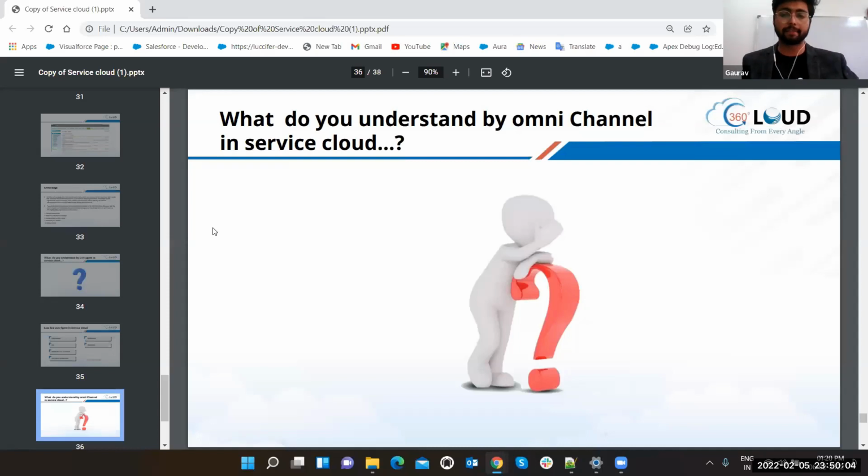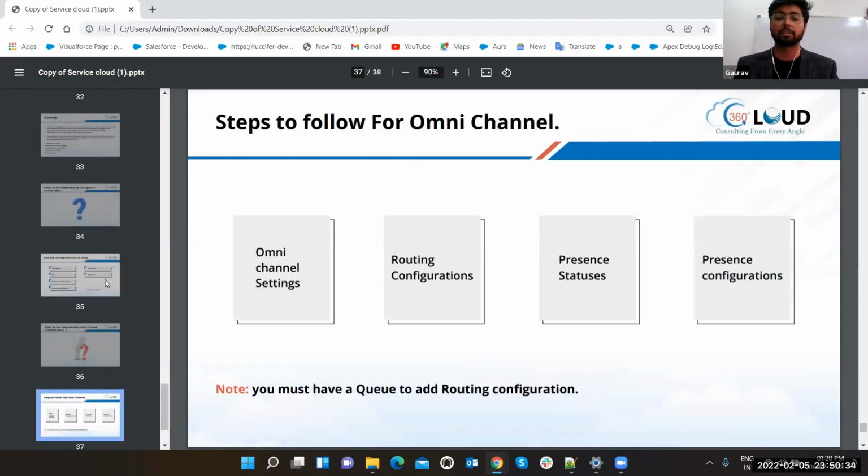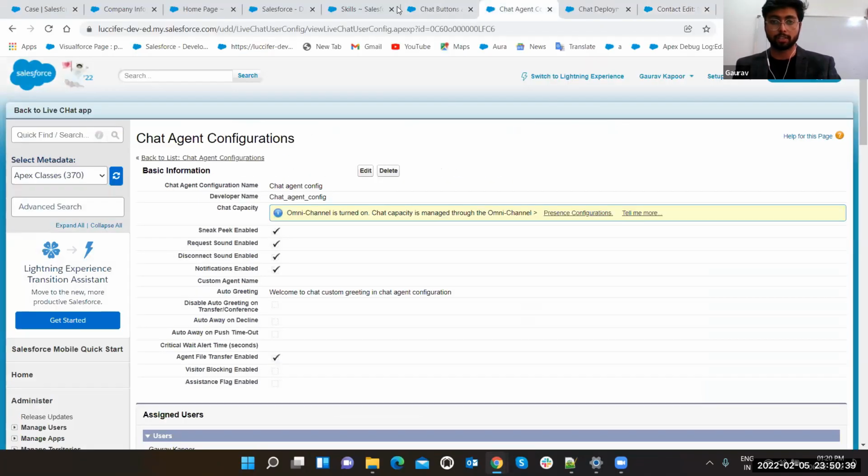Then why is omni-channel there? We are having the live agent that's doing the same stuff. At that point also, we are assigning the skills to different agents and doing the chat for that thing. So I think in live agent, you have to do it manually, right? No. I mean, see, omni-channel is also for chatting purposes, and live agent is also for chatting purposes. But omni-channel comes into the picture for the queues plus your service console.